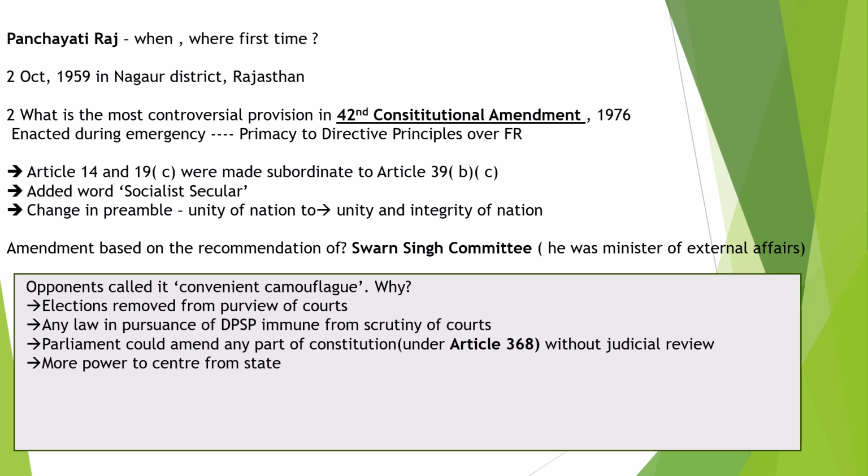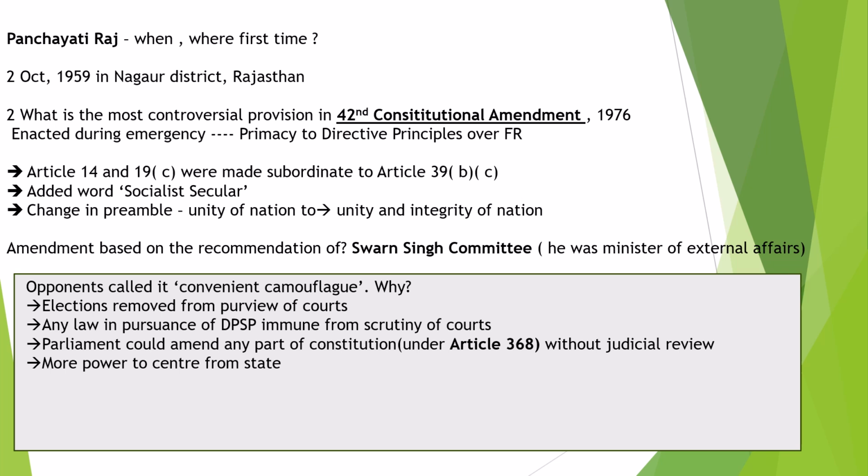Now, the second question is, what was so controversial about the 42nd Constitutional Amendment 1976? It was enacted during emergency. It gave primacy to directive principles over fundamental rights.